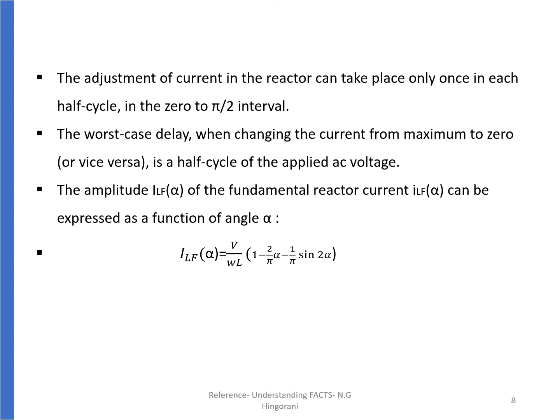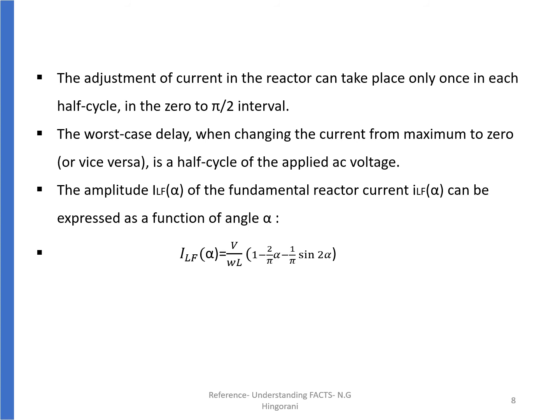The adjustment of the current in the reactor can take place only once in each half cycle in the 0 to pi by 2 interval. The worst case delay when changing the current from maximum to 0 or vice versa is a half cycle of the applied AC voltage.